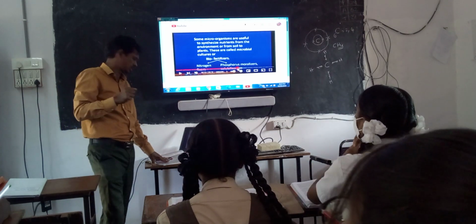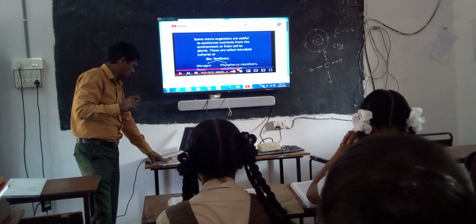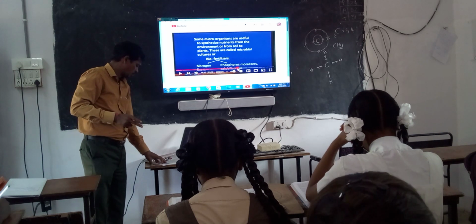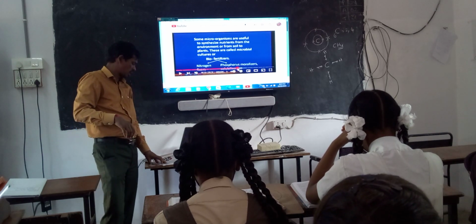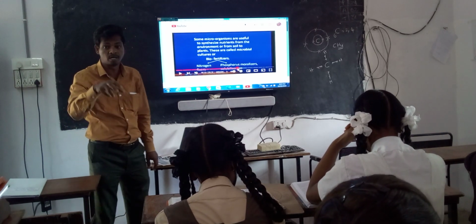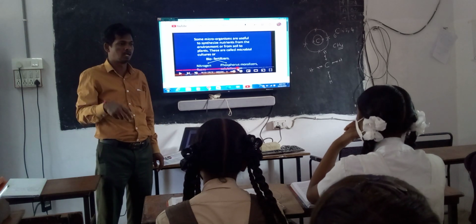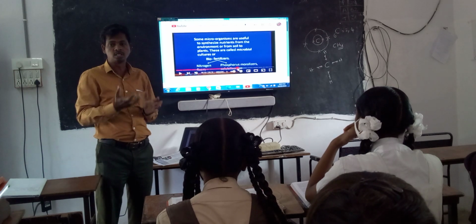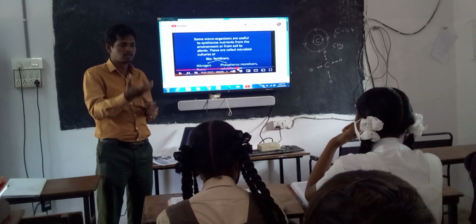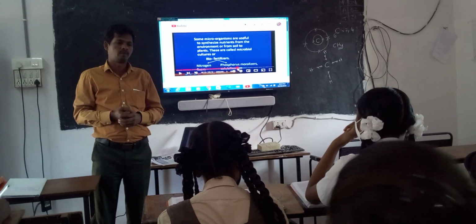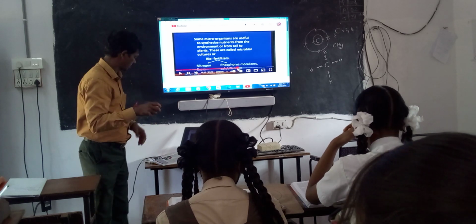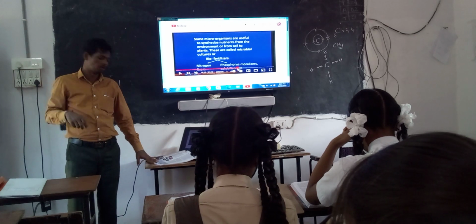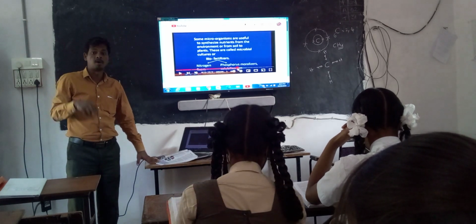So what are the organisms here? Some microorganisms are used to synthesize nutrients from the environment and soil for the plant. These are called microbial cultures or biofertilizers. To improve soil fertility, they use some microorganisms. By encouraging these microorganisms to grow in that area, they increase soil fertility. So this process is called microbial culture or biofertilizers.